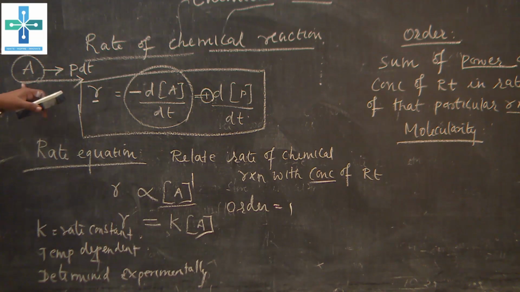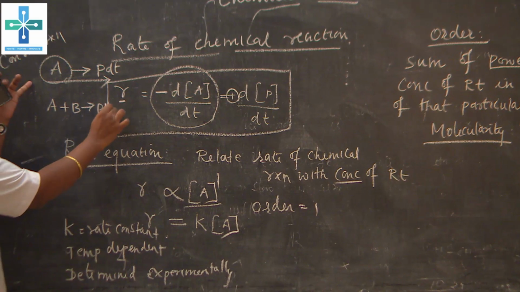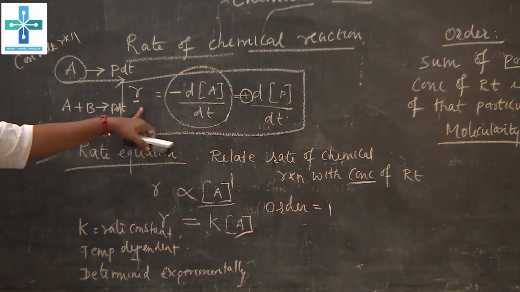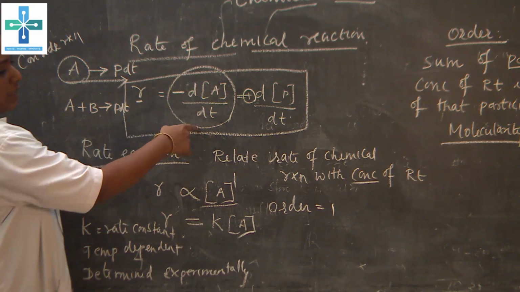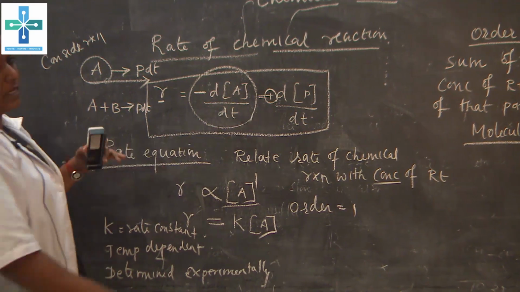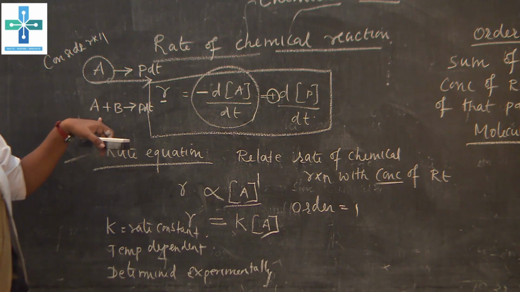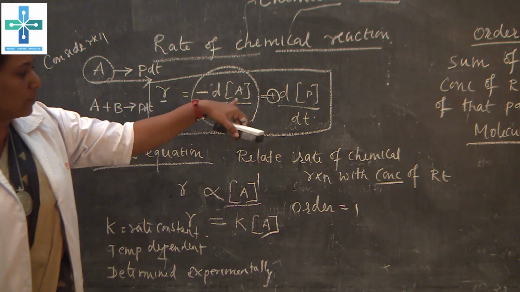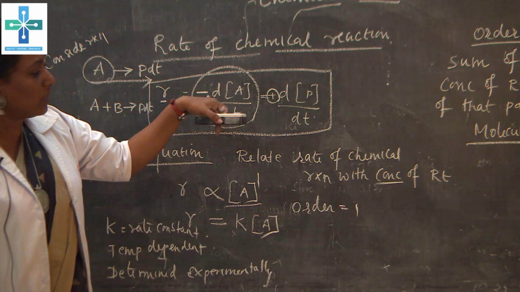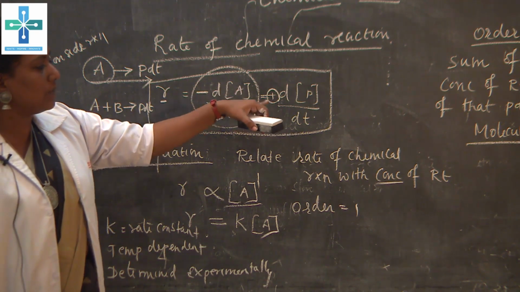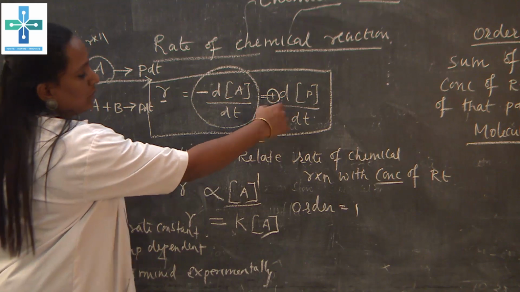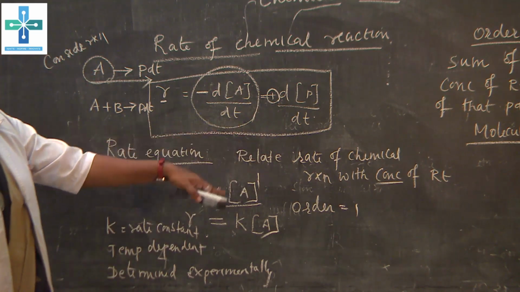Now, instead of this A, one more reactant is added, so it becomes A plus B. So A plus B gives product. Similarly, the rate equation can be expressed as minus dA divided by dt and then minus dB divided by dt. In the former case, we used only one reactant. In the latter case, we use two reactants. So for two reactants, we express the other reactant as minus dB divided by dt, that is equal to plus dP divided by dt.